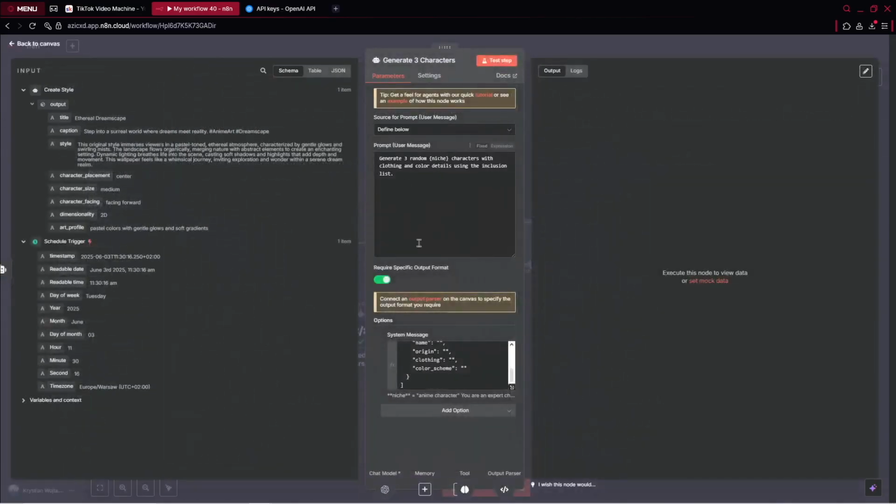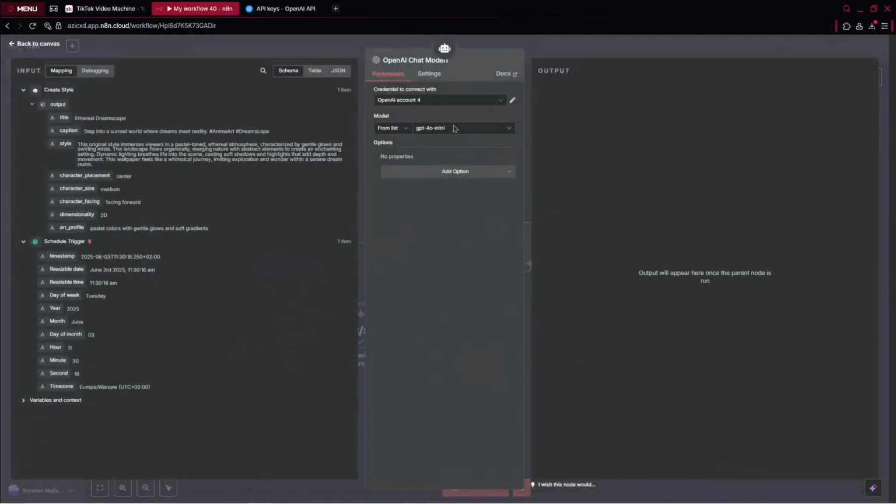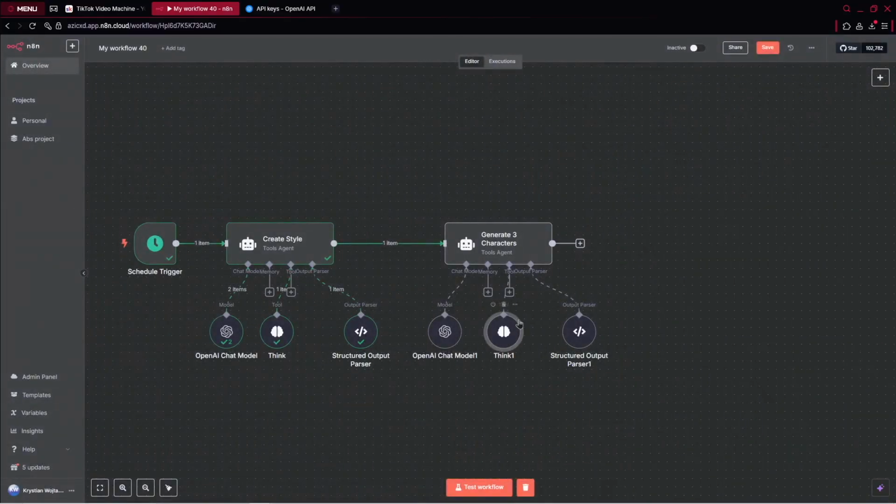Now we can go back and again go over to our OpenAI model. We've got it already connected, so GPT-4o Mini. Then we've got our ThinkNote. We don't need to change that.